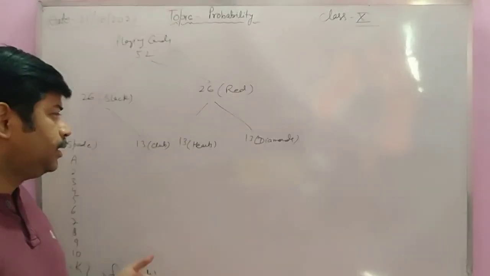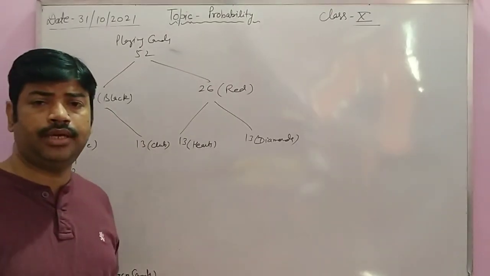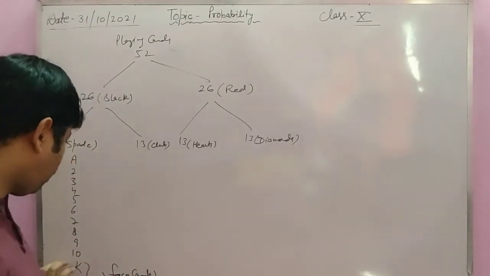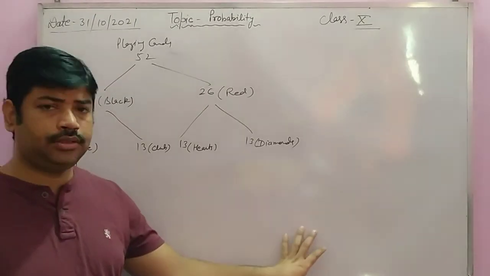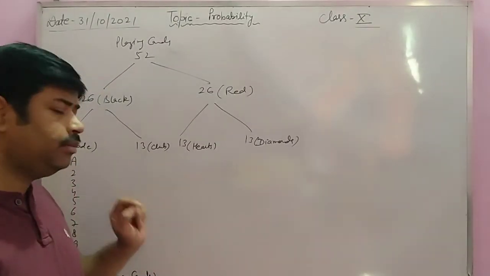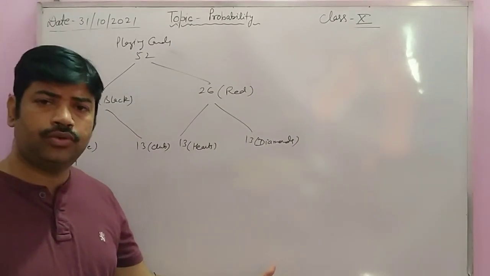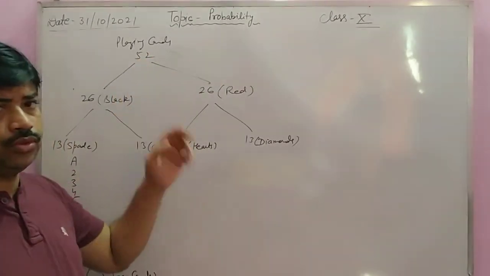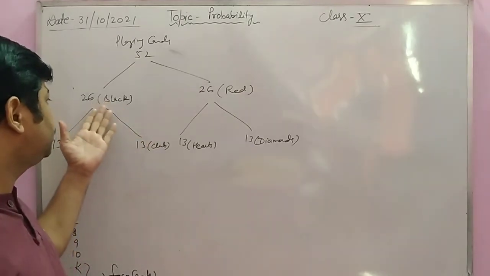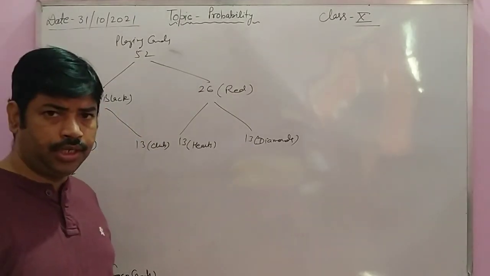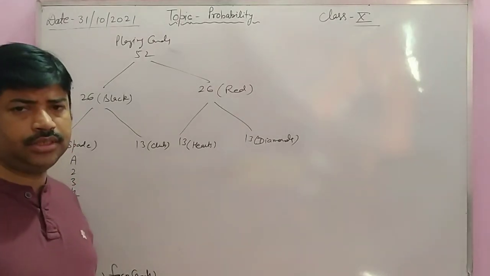For example, in playing cards, what is the probability of getting a face card? 3 cards from spade, 3 cards from diamond, 3 cards from heart, 3 cards from club. So the total number of face cards is 3 times 4, that is 12, and the total number is 52. So 12 by 52. What is the probability of getting a black card? There are 26 black cards, so 26 upon 52. Okay, so these are very simple questions.